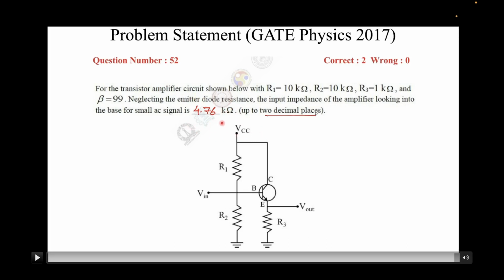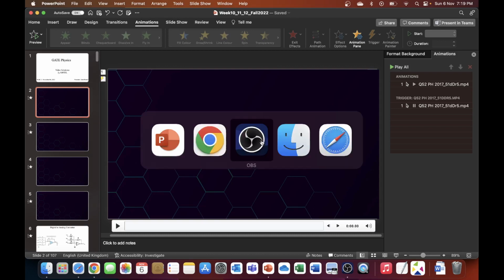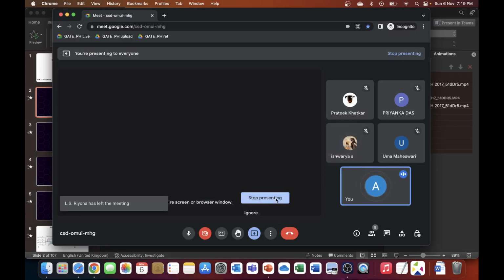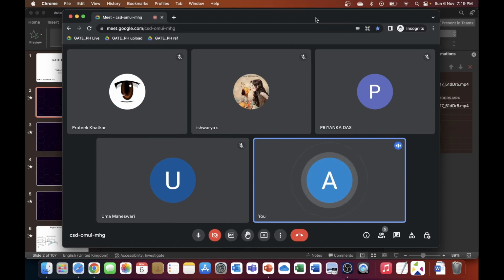So we are done with the first problem. If you have any comments, any questions, please go ahead and ask. I'll pause a bit here so that you're able to gather your thoughts. So any comments? If not, then we are completed with the discussion on BJT.